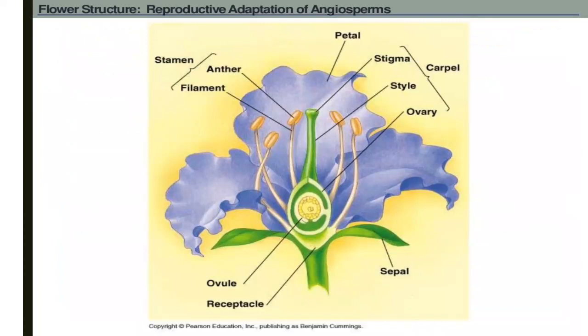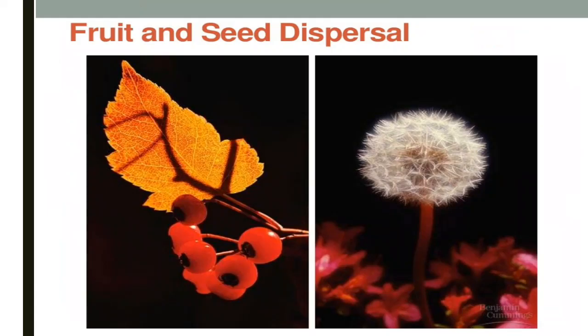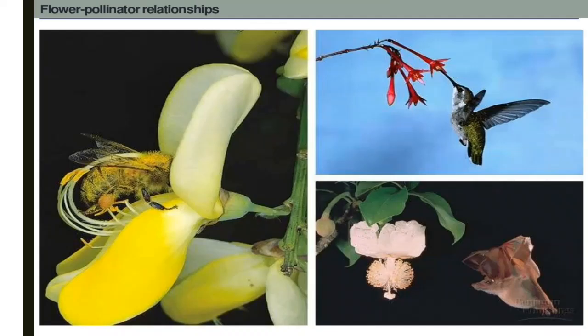Anther and filament are collectively called the stamen, the male reproductive organ, and the carpel is the female reproductive organ. Fruit and seed dispersal, you can observe here in the diagram. Flower pollinators or relationship.